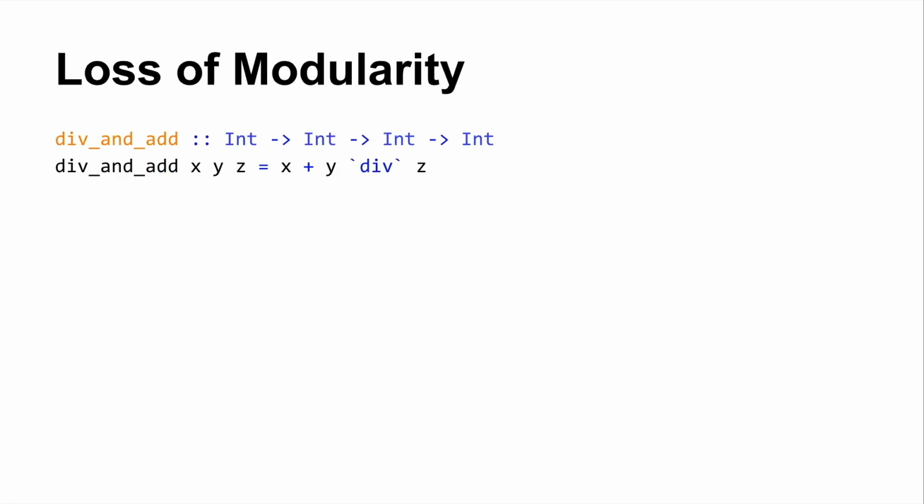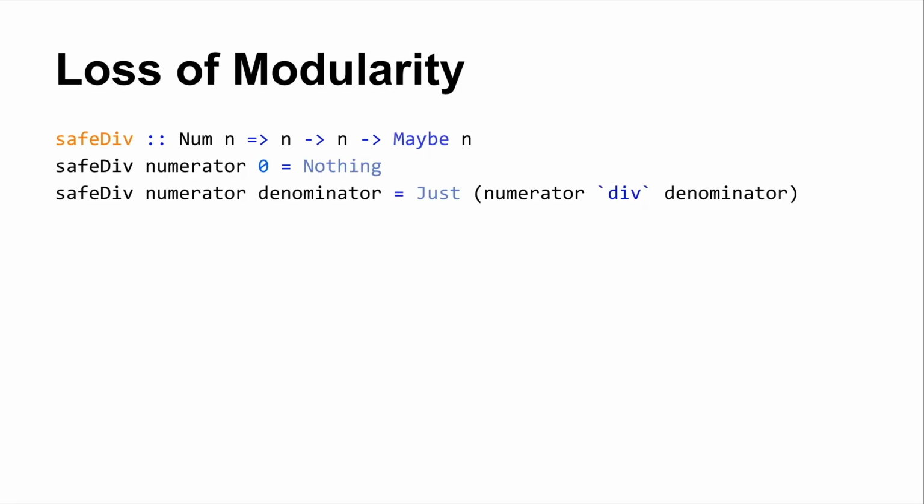Okay, you also run into this issue with modularity, where you're attempting to compose functions that could fail with functions that cannot fail in the ways that we're talking about here. For instance, summing: you've got x plus y and you've got y div z. So we know that if you try to divide a number by 0, you're going to get a runtime exception, a divide by zero error. So we say we demand safety, and we write our own function safeDiv that returns a value wrapped in one of these Maybe types. We do some pattern matching: if you give me a denominator of 0, we give you Nothing, and if you give me something else, then I do the division.